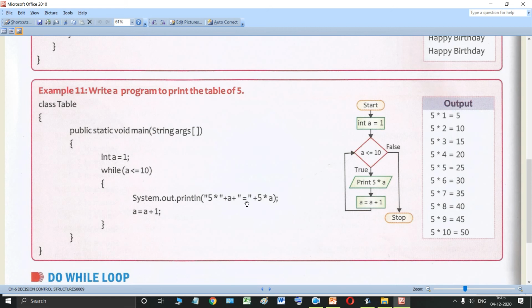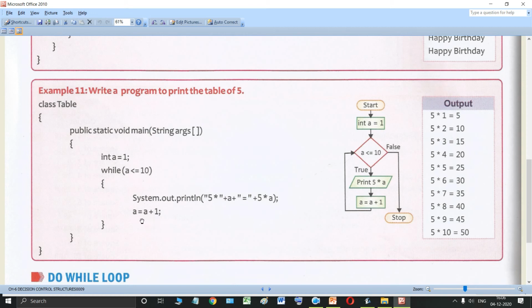To concatenate this string with this variable, this concatenation operator is used. And to concatenate this equal to this string with this program component, 5 into a, this concatenation operator is used. So this is your system.out.println statement, and then your increment decrement operator.